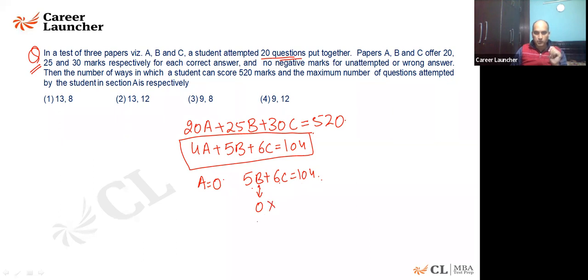I'll say no, it is not possible. I'll put 1. 99 is an odd number, and 6C is an even number, so that is also not satisfying. I'll put 2 here. 94, again, is not a multiple of 6. I'll put 3 here. After putting 3 here, 5 3s are 15.